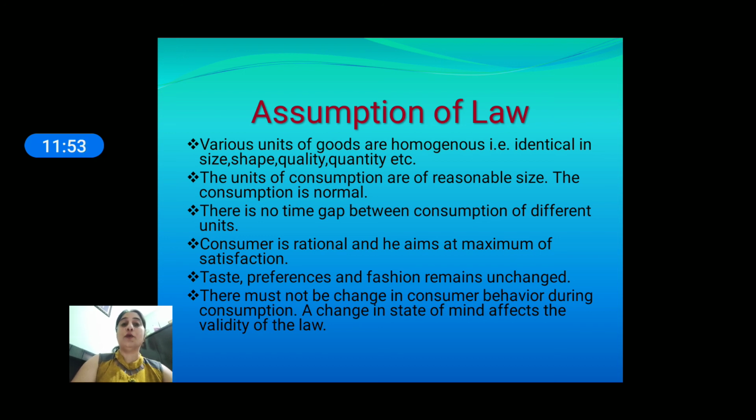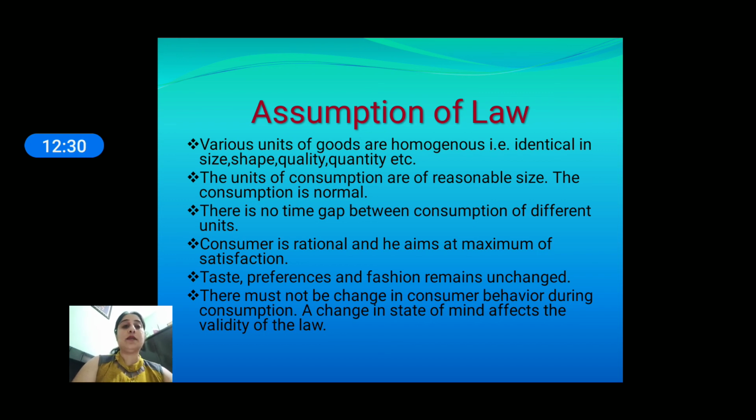So it is assumed that all units of the commodity should have the same taste, same flavor, same quality and same quantity. There is no change in the flavor of the commodity across the different units. Next, the units of consumption are of reasonable size. If you eat rice, it should be a full plate of rice. If you take tea, it should be a full cup of tea. If you take ice cream, it should be a full cup, not a bite, not a sip. So the consumer consumes the commodity in a reasonable size.